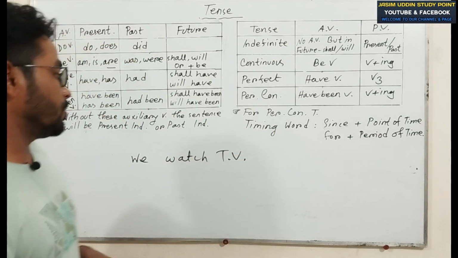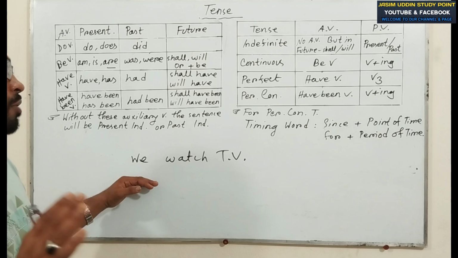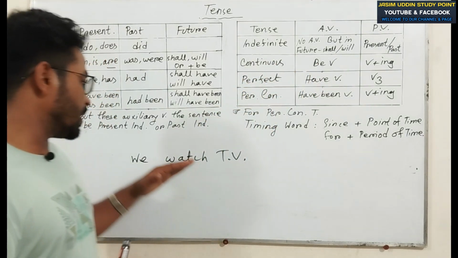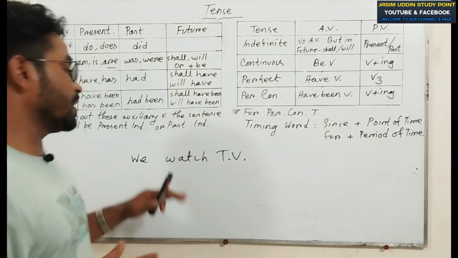My dear viewers, for perfect tense, the sentence will take the have verb. There is no have verb. For this reason, this is not perfect tense. For continuous, the sentence will take a be verb. There is no be verb. For this reason, it is not continuous tense. That means it is indefinite.